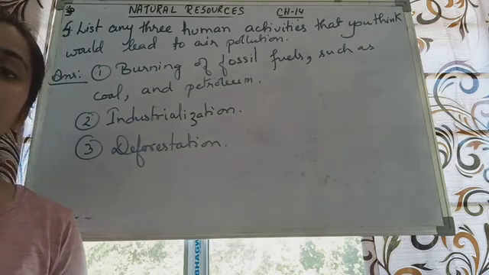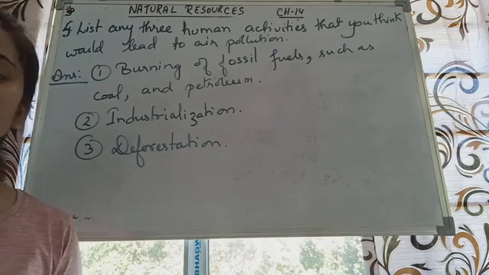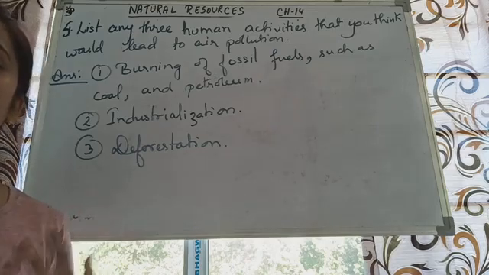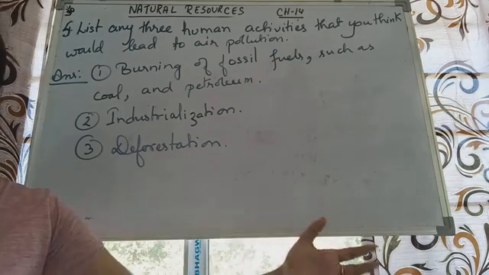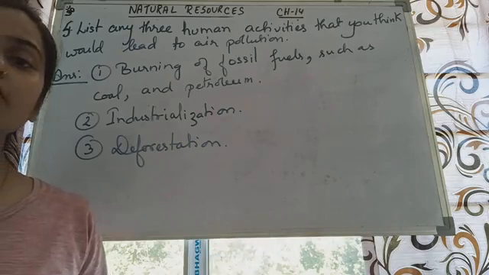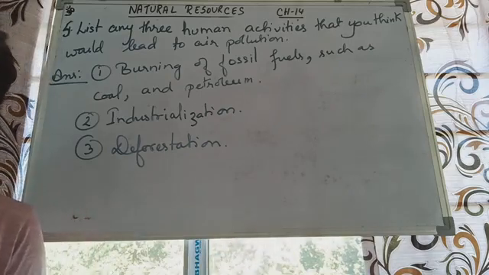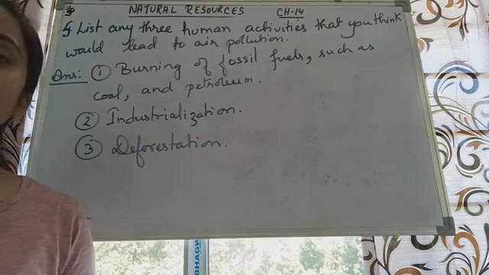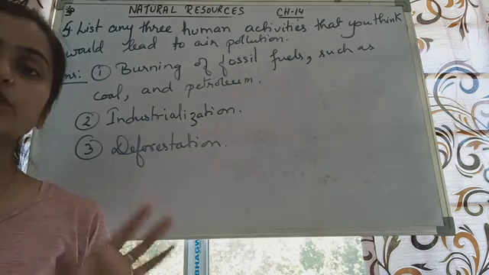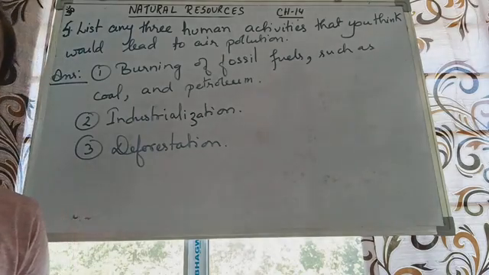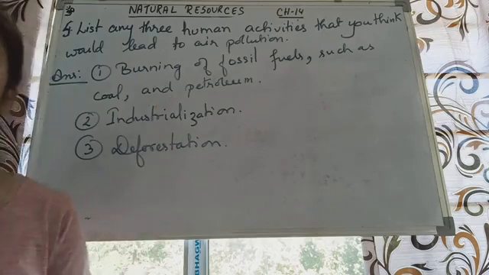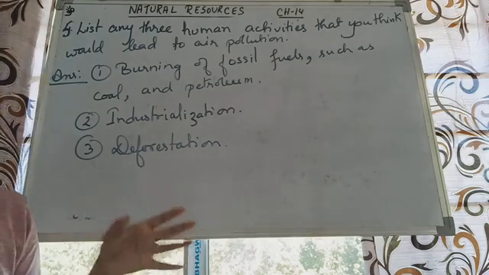So when we cut down a tree, that means we are letting the level of carbon dioxide increase, because the carbon dioxide that will be released by us, there are no plants to take that up. Yes, that means if there are no plants to take up that carbon dioxide, there are no plants to give us that oxygen again. So again there will be imbalance in the nature, so in the atmospheric gas composition. So again that will be causing air pollution. Okay, so this is how these three activities caused by human beings affect or cause air pollution.